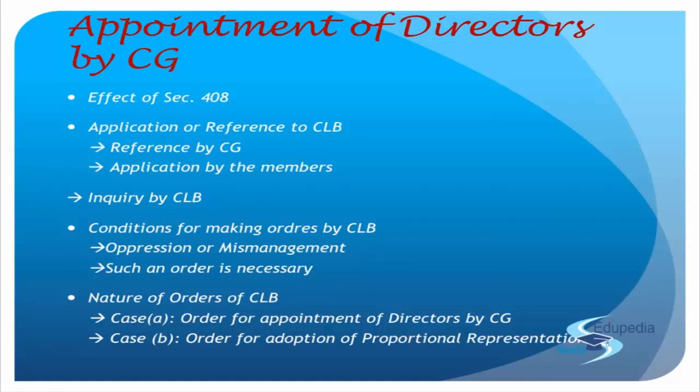The Company Law Board gets into the case, makes an inquiry, and if satisfied, gives an order either to use the proportional representation concept as per 163, or orders the central government to immediately send some nominee directors, or orders both, that you arrange for somebody via proportional representation. In the meantime, additional directors will be sent by the central government. So this is the entire scenario. Got the point? Are you comfortable with the topic of appointment of directors by the CG?